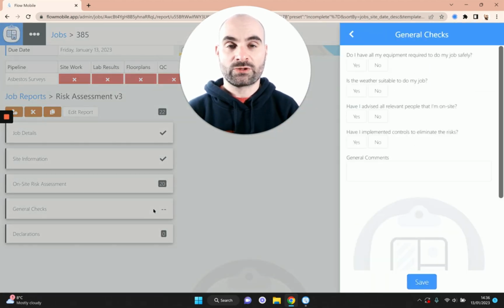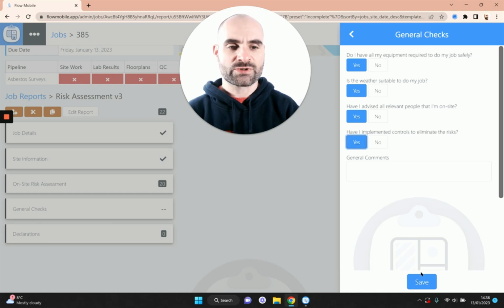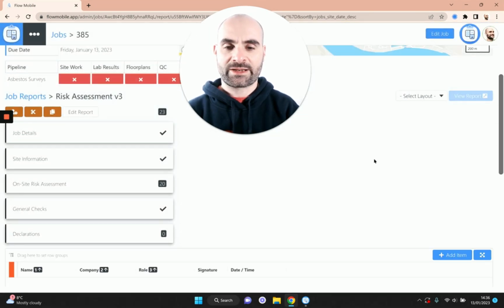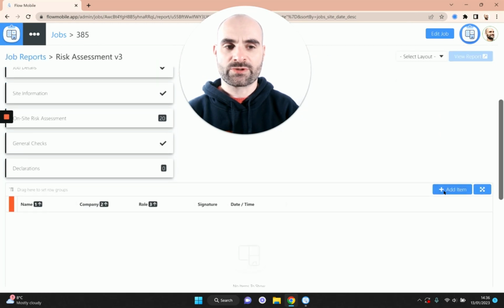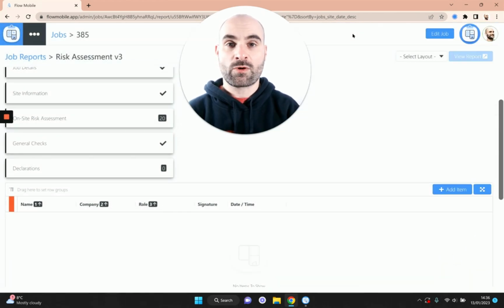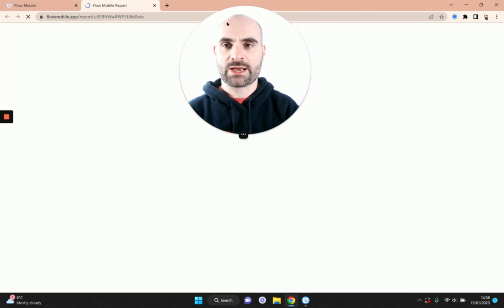Then we've got this general checks section. Again, we can customize this for you if your process is a little bit different. This is just a few basic checks, you know, to say you've considered the weather, the equipment, and the controls and what have you. So let's just pop that in. And then finally, we've got this declaration. So the declaration is basically just a sign off. I'll not actually do this yet. We're going to look at the report first, give it a little preview, and then we'll come back and do the declaration in a sec.